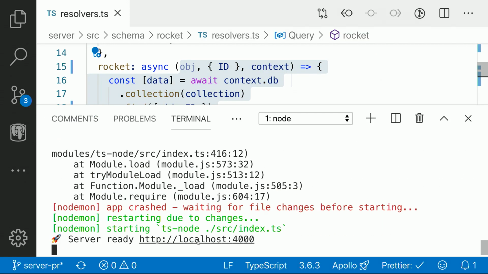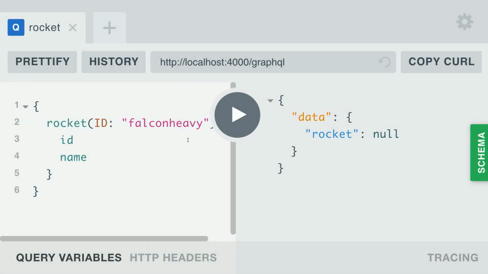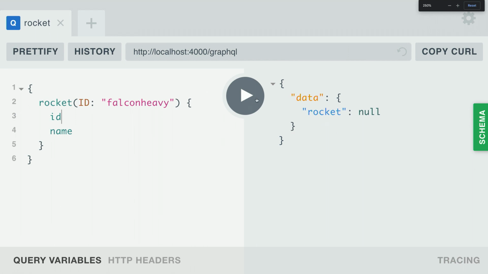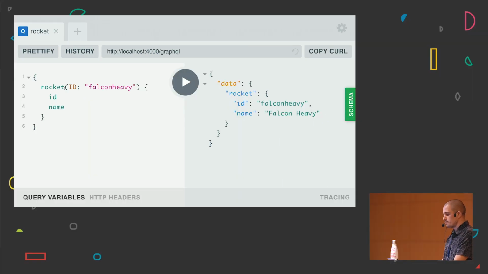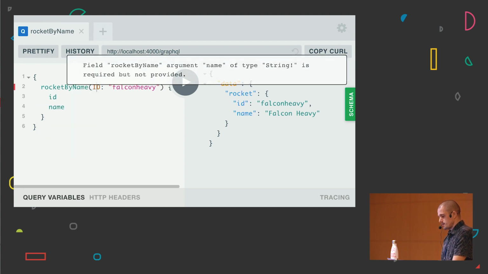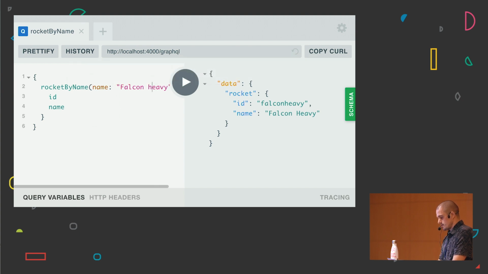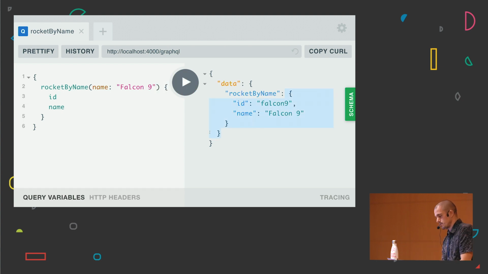So we can just check the API is back. We can just double check. We are gonna again get this rocket by ID working, but also if I wanna do rocket by name, I'm gonna do name, I'm gonna do Falcon Heavy, and I'm gonna get that information, and we can do Falcon Night, and I'm gonna get that information, which is just incredible. So that wraps up the benefits of GraphQL with TypeScript on the backend side.